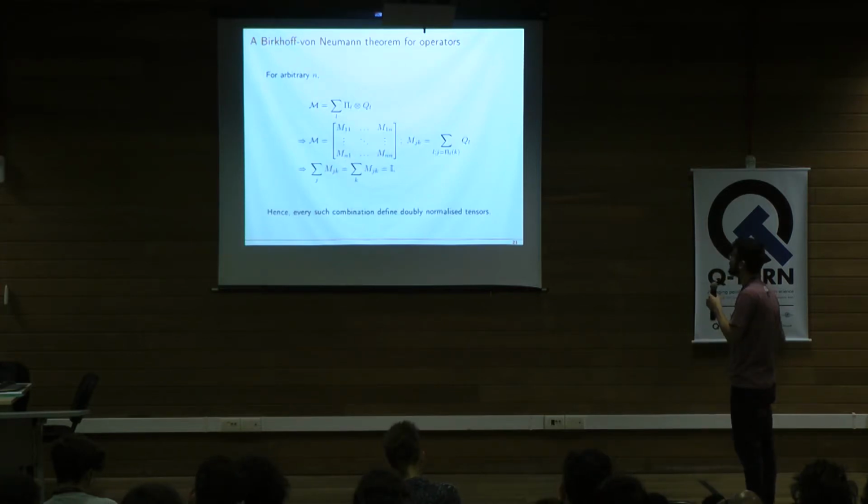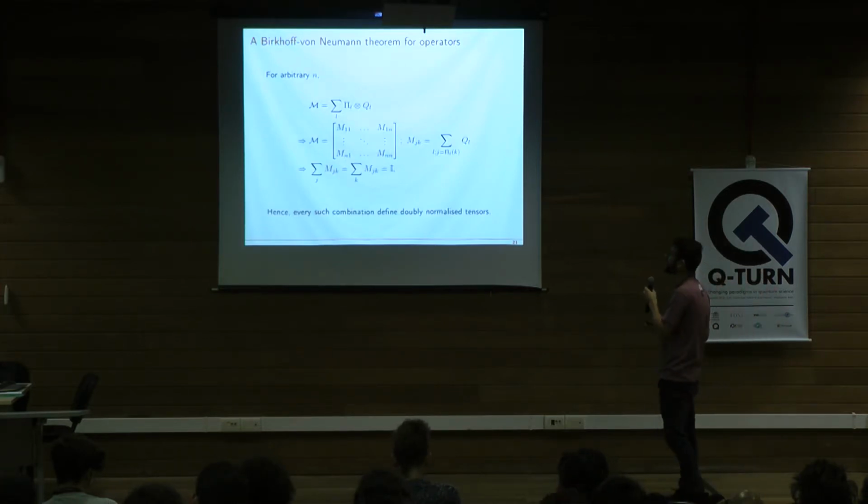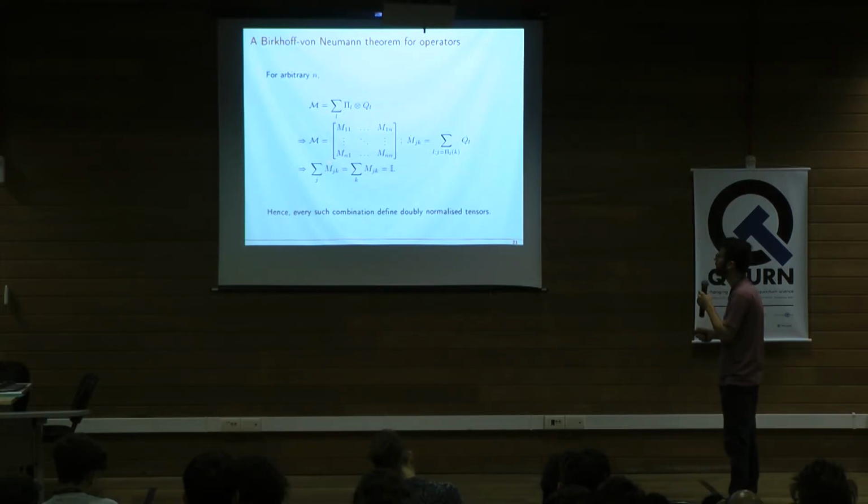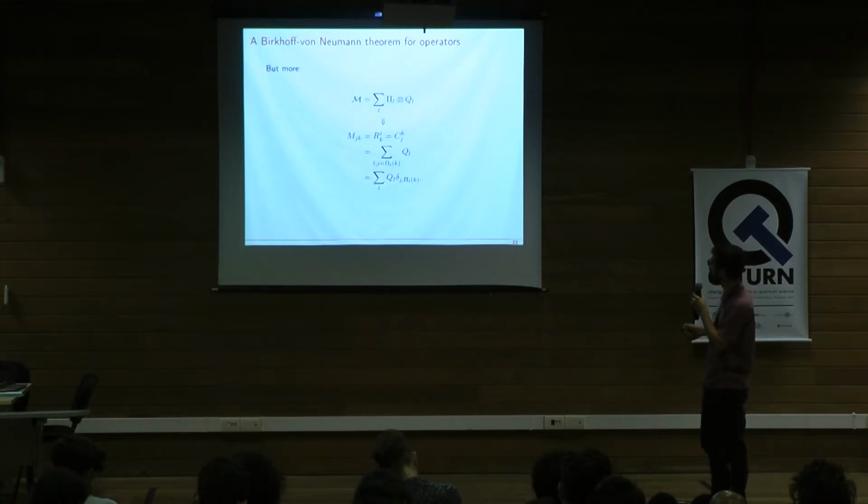So what we do then is that for any n, if we have this description in terms of the permutations, this calculation here, I won't go through it, is just to ensure that these kinds of objects really define doubly normalized tensors. We define tables such that we can sum the columns and the rows and find the identity. But actually, we have even more than this. After some quick calculation here, we can show that every element of this tensor can be seen as a post-processing of these QLs, where QL are the coefficients accompanying the permutations.